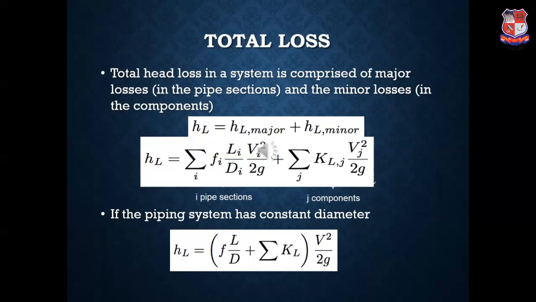Similarly, for minor losses, we are considering the j component and it is given by summation of KL j into Vj square by 2G. Hence, if the piping system has a constant diameter, the head loss HL will be given by F into L by D plus summation of KL, into V square by 2G. The i and j components are nothing but the respective vector components in a pipe system for a flow.